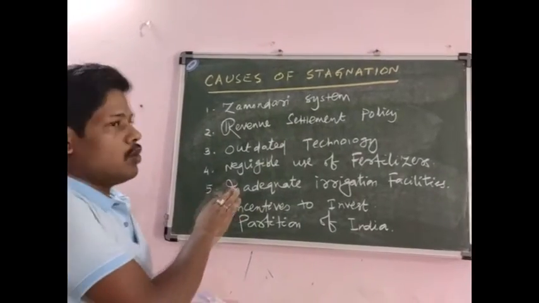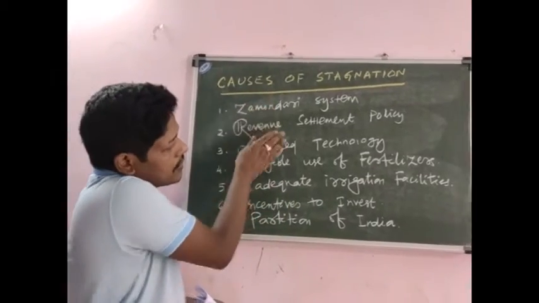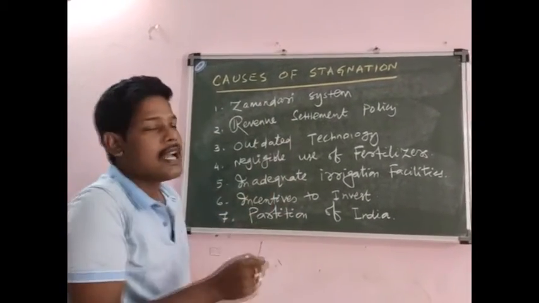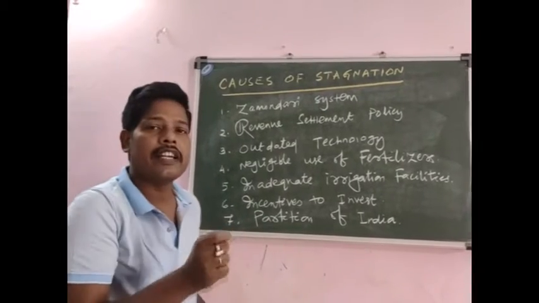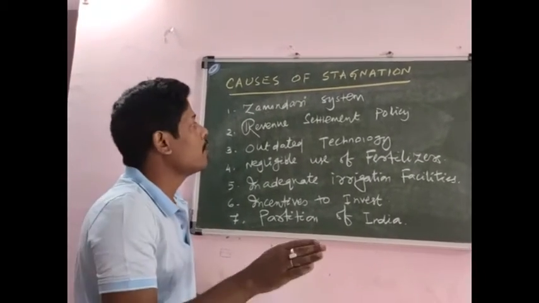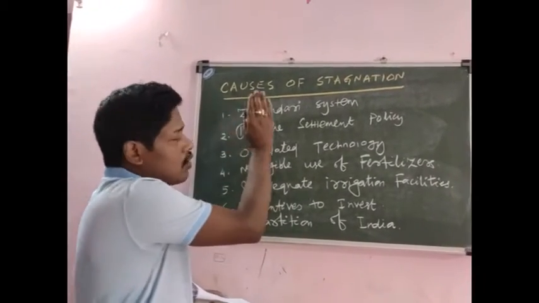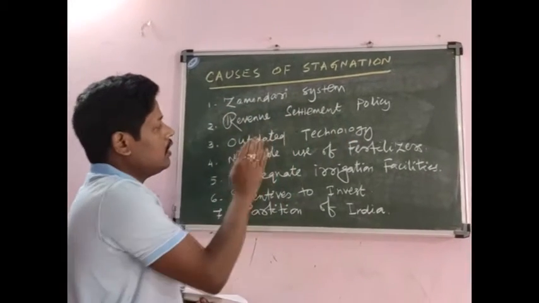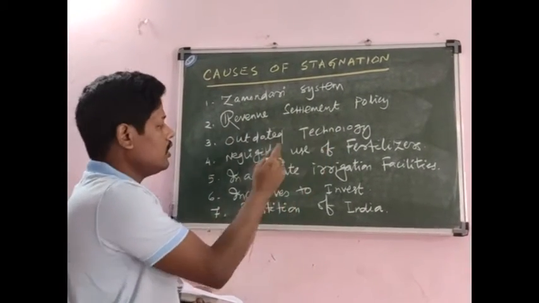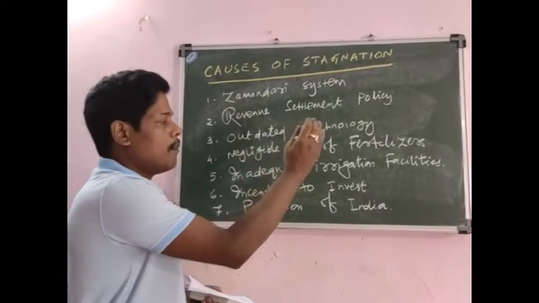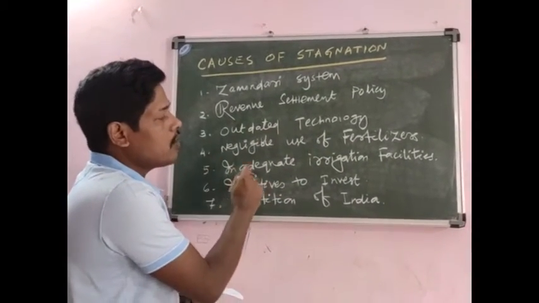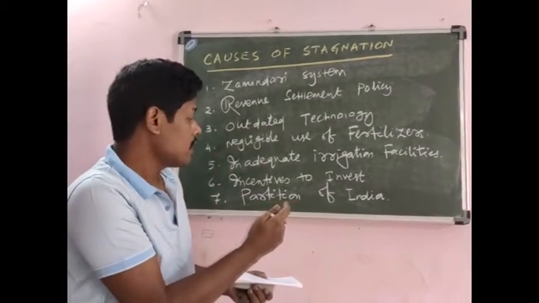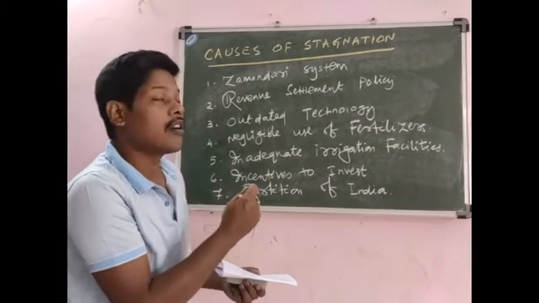Now friends, these are the seven causes of backwardness and stagnation in the Indian agriculture sector during the British period. The first is the zamindari system, then the revenue settlement policy, then outdated technology, negligible use of fertilizers, then inadequate irrigation facilities, then lack of incentive to invest, and the last one is the partition of India.